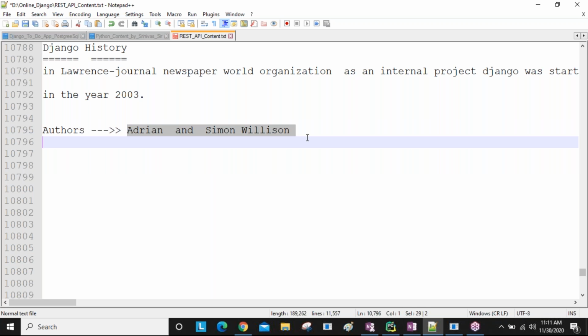While developing them, they were getting some problems. In all these applications, they were writing a lot of the same code again and again. This was taking a lot of time, reducing performance, and increasing the cost of the project.